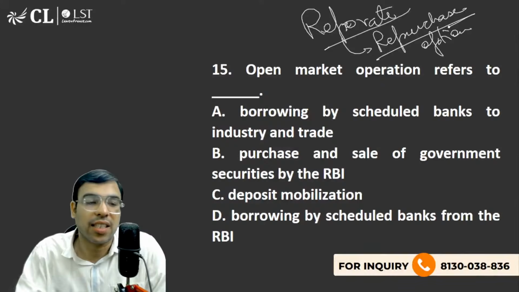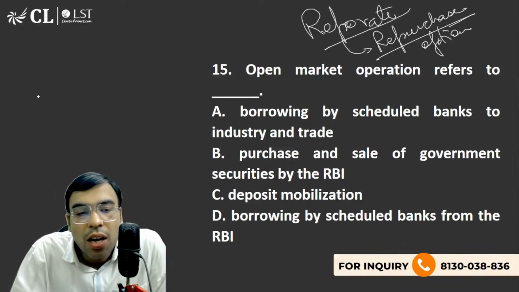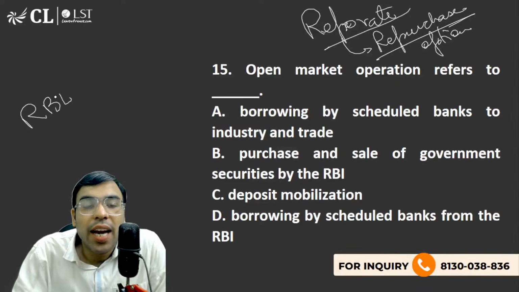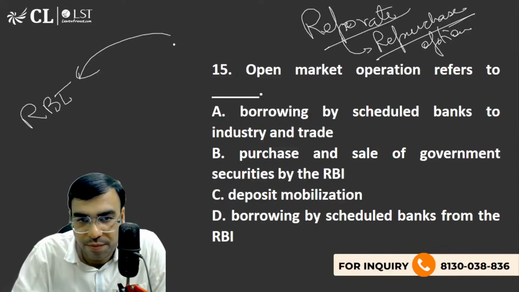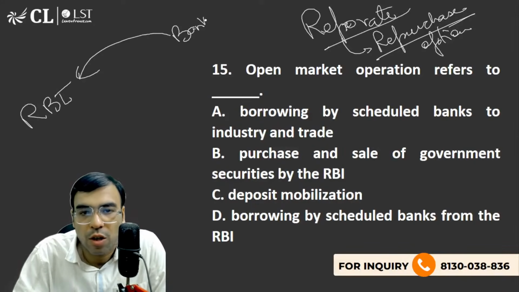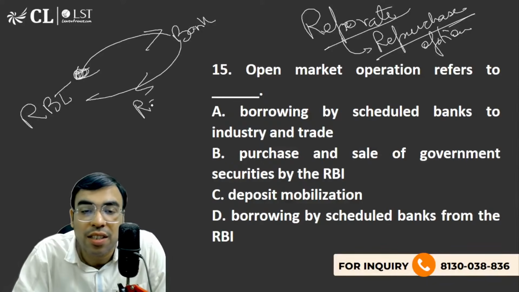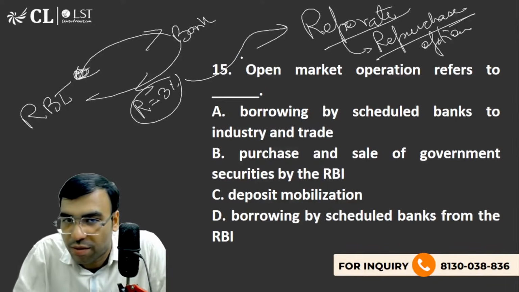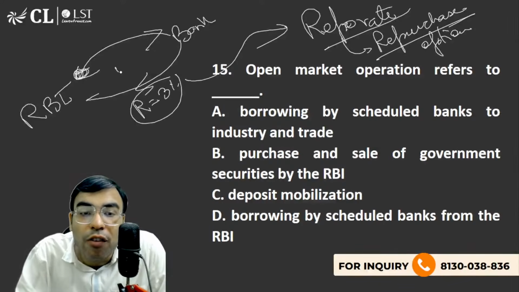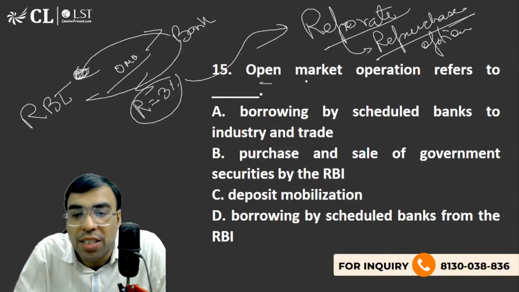Now the idea is like this. I've told you when RBI gives a loan to the commercial bank, the interest rate it charges, let's say 3%, is called the repo rate. But this is performed under OMO, open market operation.